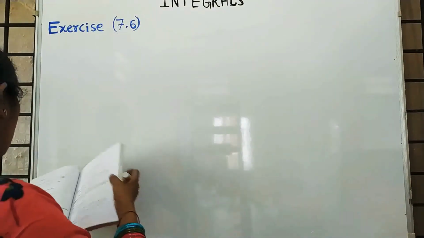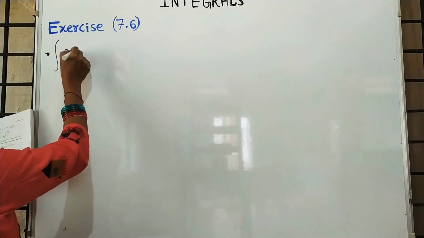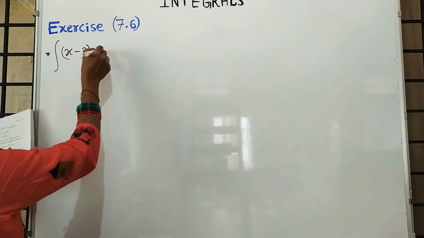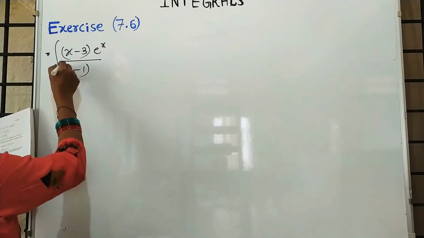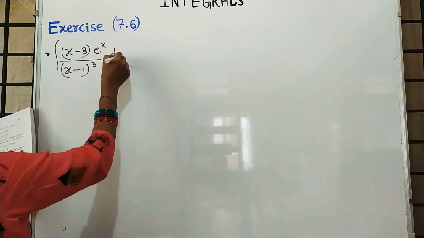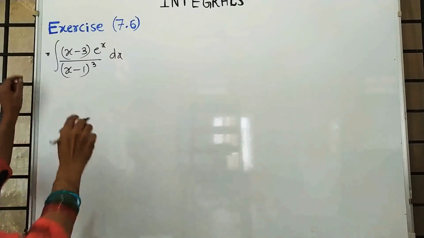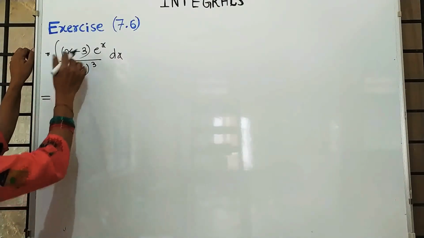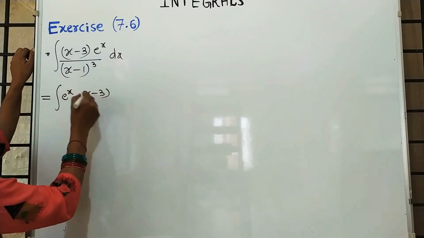Integration of x minus 3, bracket complete, e raised to x divided by x minus 1 whole cube into dx. Again the same concept: whatever we have in the denominator, write down at least one term of that denominator in the numerator. Before that I am rearranging this.